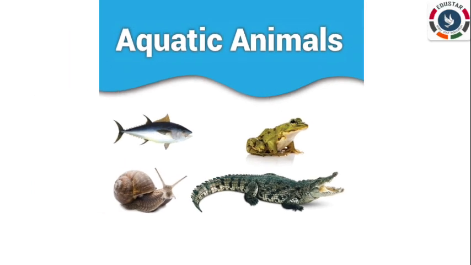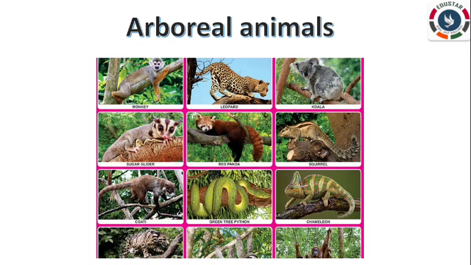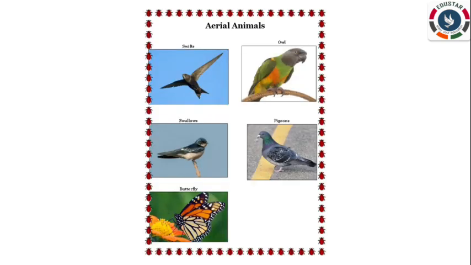Give a heading and collect the pictures, write their names. Amphibians, arboreal and aerial. So collect the pictures and paste them on A4 sheets and make it like a booklet and send through the mail.